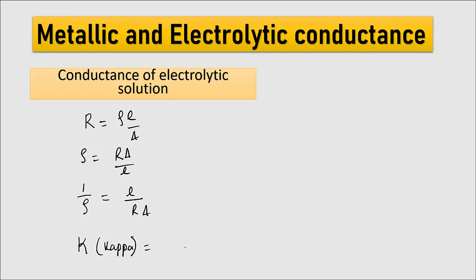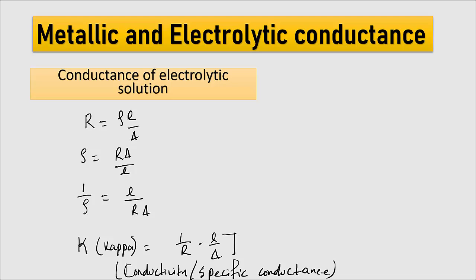So what can I write? I can write 1 by R into L by A, and kappa is nothing but the conductivity, or it can also be said as specific conductance, conductivity or specific conductance. So this is the formula for how we calculate the conductivity of the electrolytic cell.